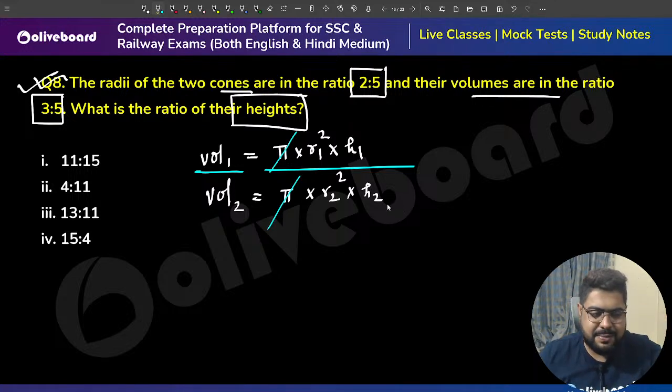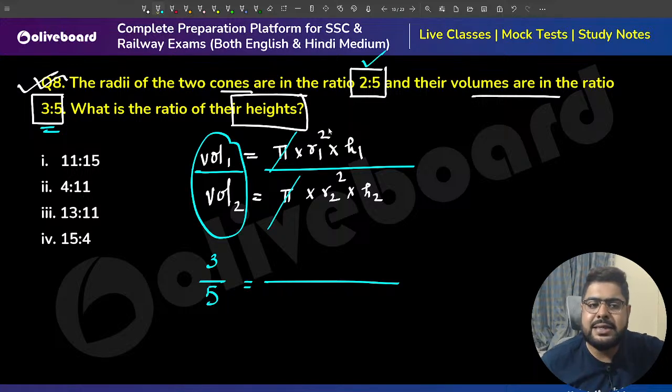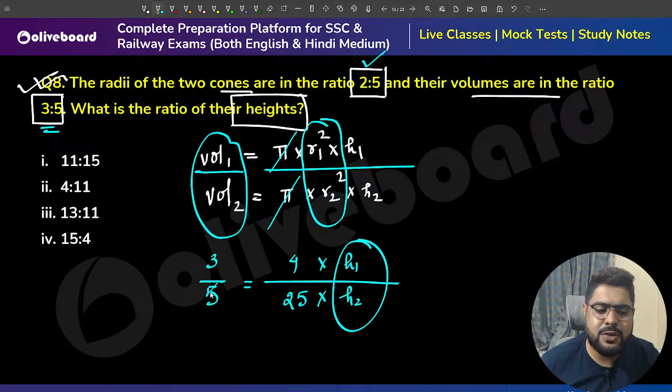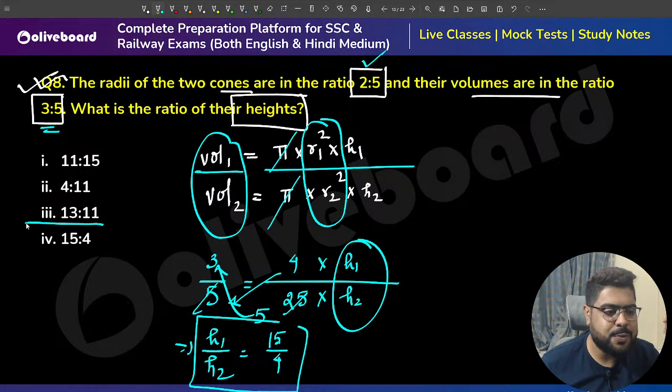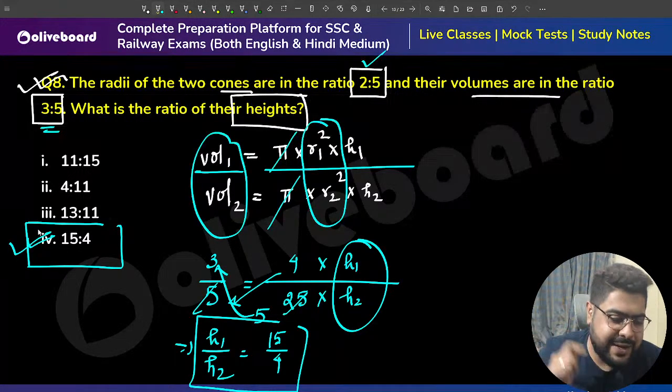1 second, brother. I'm reading your comment. So this is given as 3 by 5. Writing it: 3 by 5 equal to, pi cancels. The radius ratio is 2 by 5, so this is squared. Meaning it will be 4 by 25 into H1 by H2. This I need to figure out. So H1 by H2 is, this 5 will go there, this 4 will come down. 15 by 4, sir. Option number 4. Yes. All of your answers are absolutely correct.